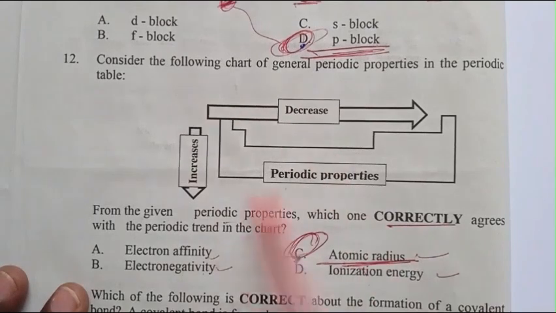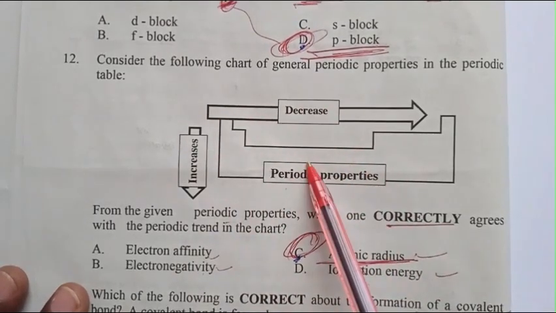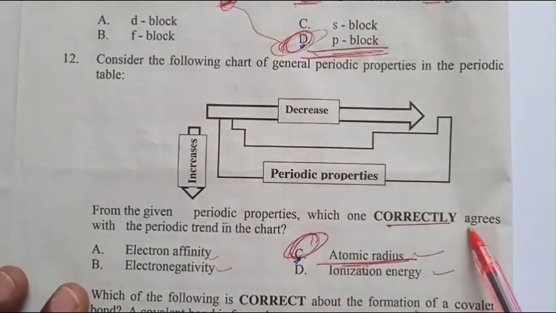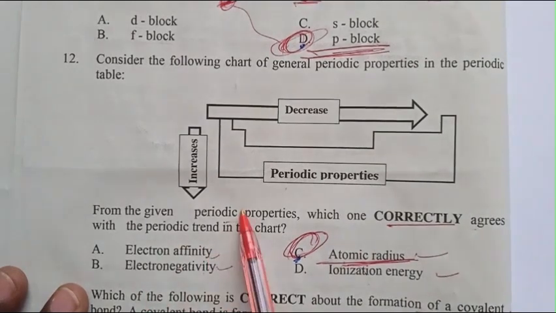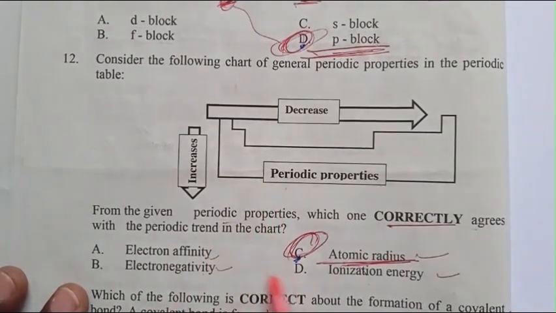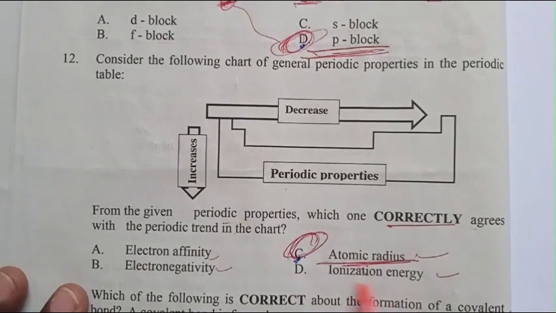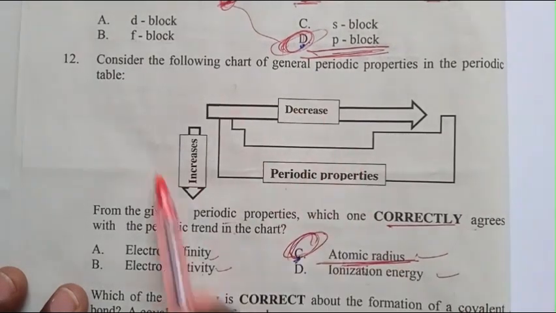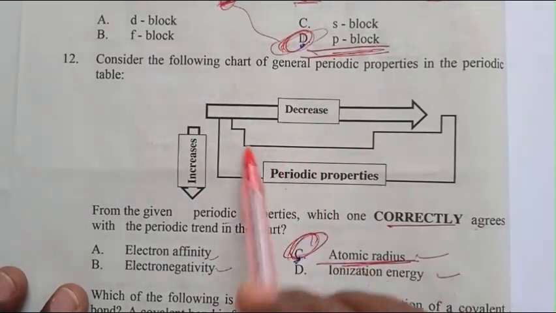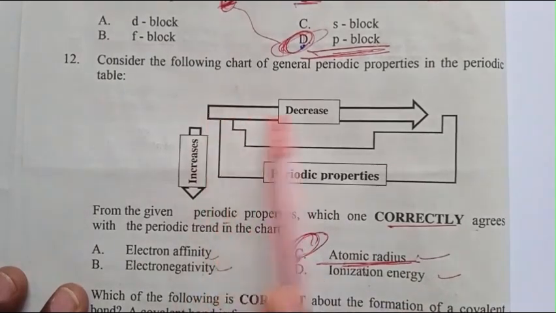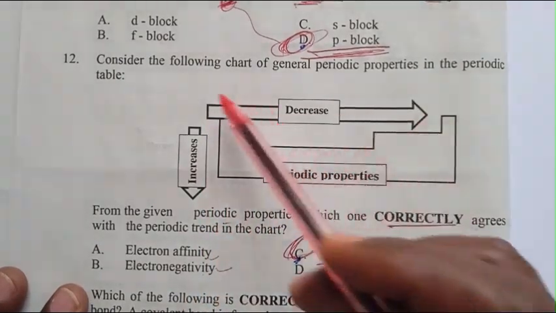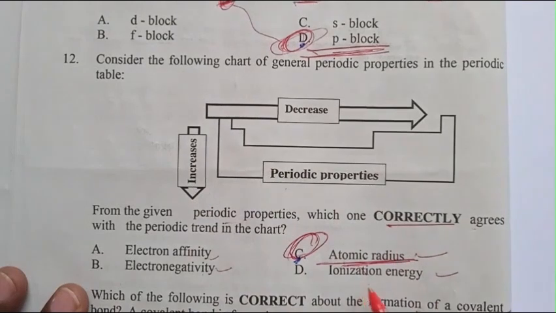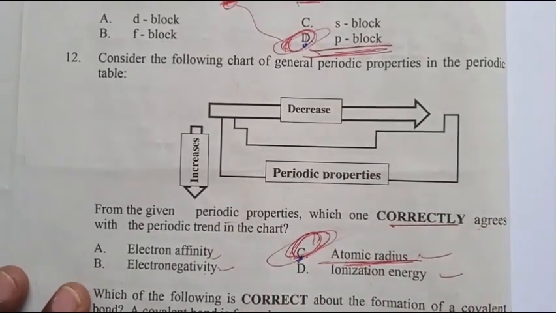Which periodic properties are matched correctly? A. Electron affinity, electronegativity, atomic radius, ionization energy. The answer is atomic radius: from left to right it decreases, and from top to bottom it increases. The answer is C.